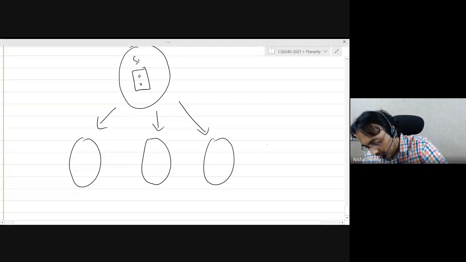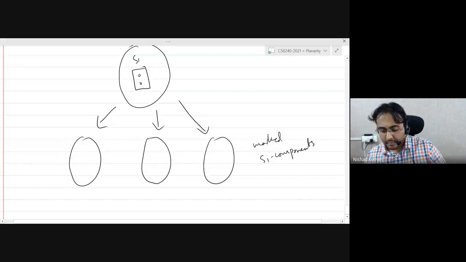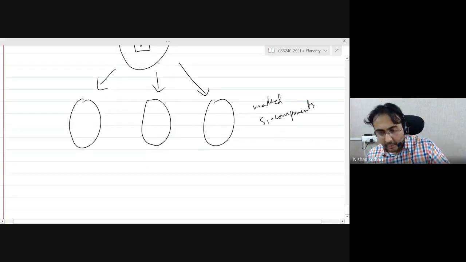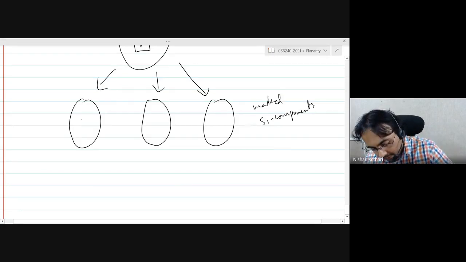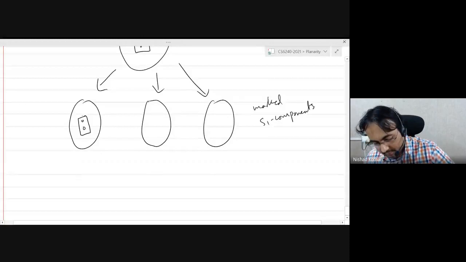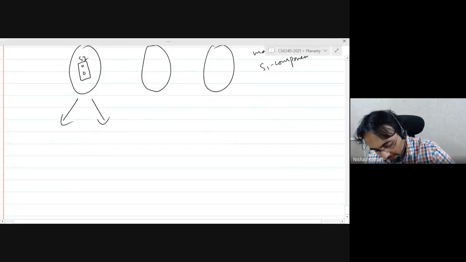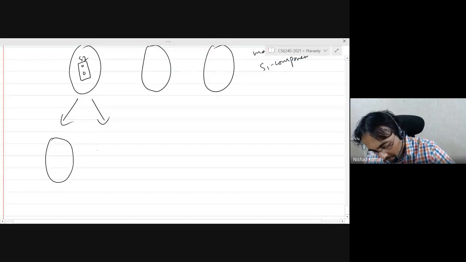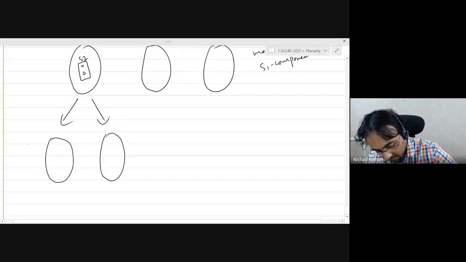These are the marked S1 components. Okay. Now, if these are 3 connected, you stop. If not 3 connected, then one of them or more of them might have 2 vertex cuts. So you again break the graph and you get the marked S2 components.